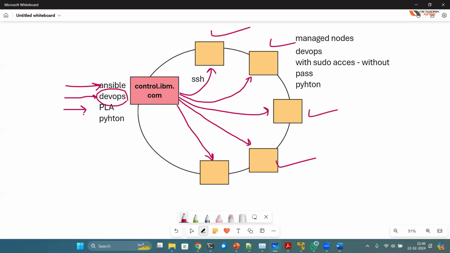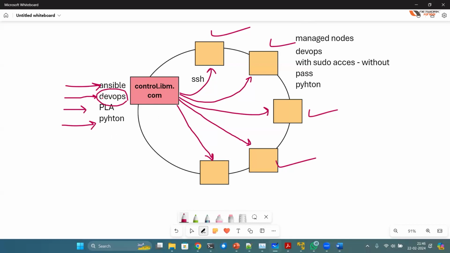As a recommendation, use passwordless authentication, which means logging into the machines without password, only for the DevOps user. And lastly, I will make sure Python is installed on all of these machines. By default, it's there. When you install Red Hat Linux or any Linux, you will get Python version 3 by default, but still, just verify.